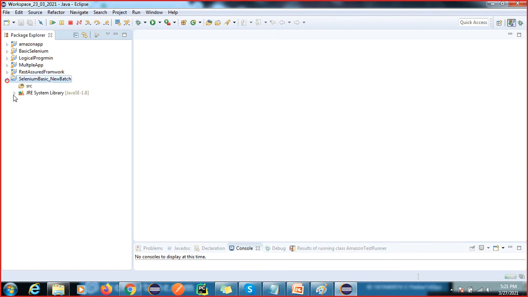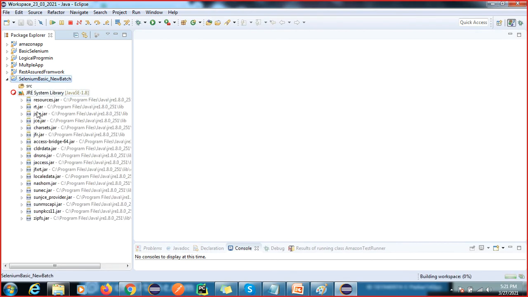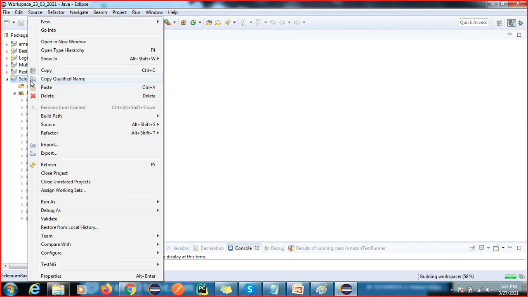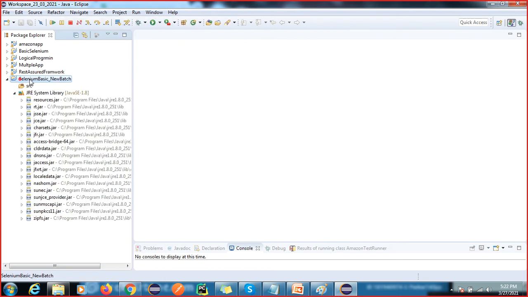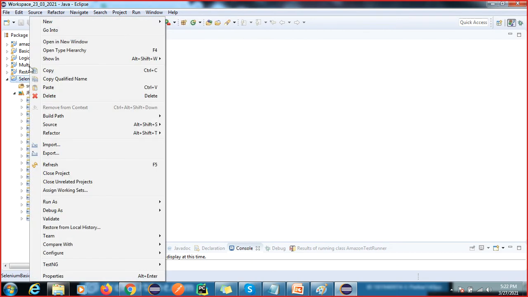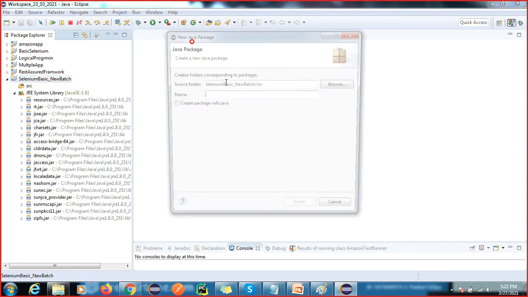You can see here, when you create a project, this is your JRE library, meaning all the Java libraries and all the Java jars are there. I have shown you the Java library in the Java session, right? All the Java libraries are there automatically in this project. Now inside this project we will not write the code directly. We will create a package. A package is nothing but a folder. Just right click on this and you have the package option.